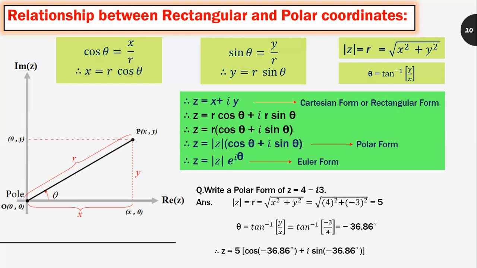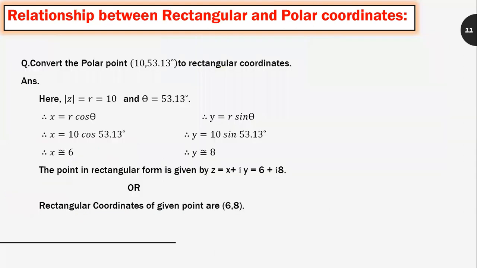Again, theta is equal to tan inverse of y by x. Therefore, tan inverse of minus 3 by 4, which gives you the angle as minus 36.86 degree. Therefore, z is equal to 5 in bracket cos of minus 36.86 degree plus i sine of minus 36.86 degree, which is nothing but the polar form of the given Cartesian form z is equal to 4 minus i3.